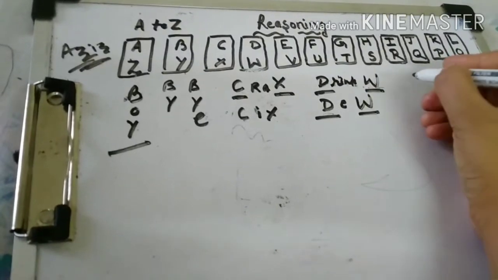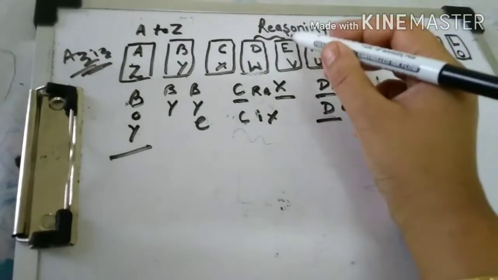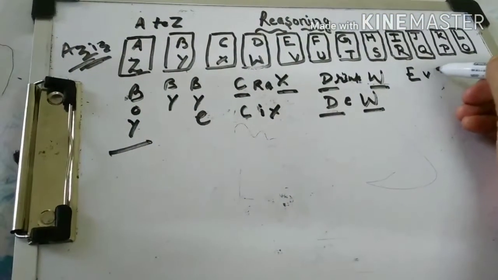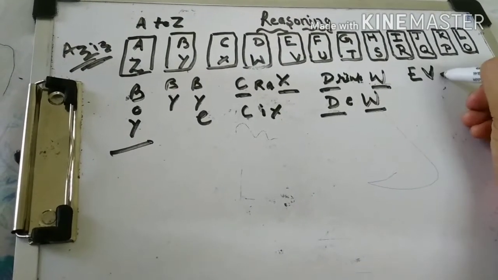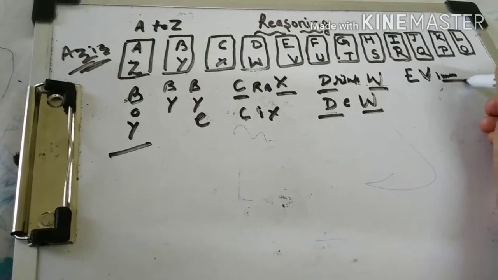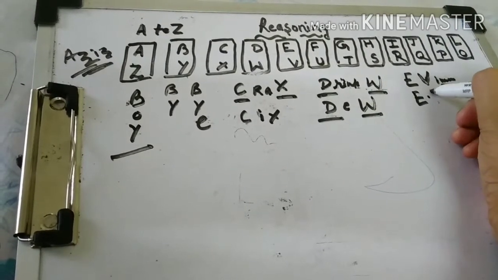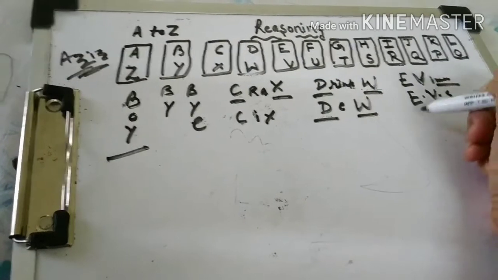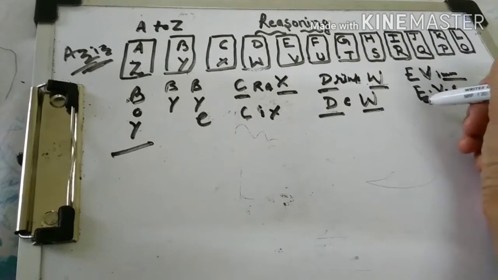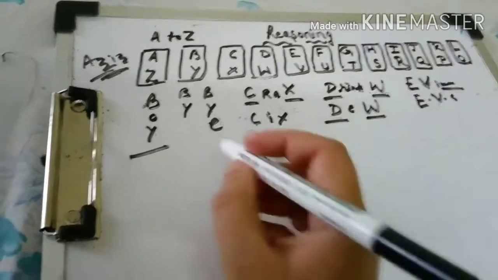Now moving on to E, E opposite is V, so evening. No need to remember the spelling of evening, or you can write this EVS. EVS is a subject, environmental studies. So EV you can remember like this.